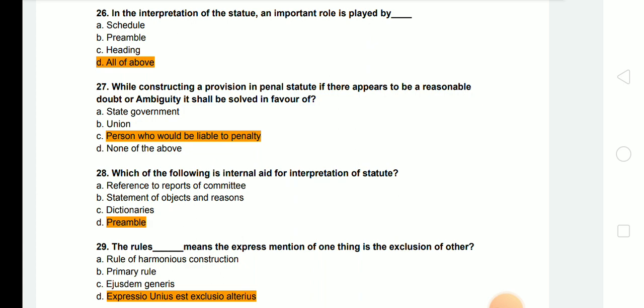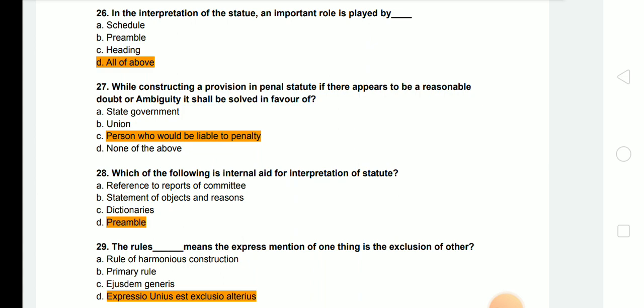Next question, which of the following is an internal aid for interpretation of a statute? And the internal aid will be preamble, because all the other three are relating to external aids. Reference to report of committee, statement of objects and reasons, and dictionaries are external aids, and preamble is part of the statute, so it will be an internal aid.